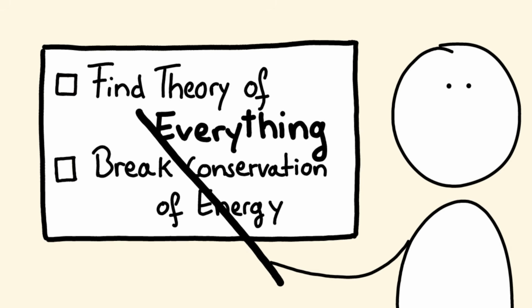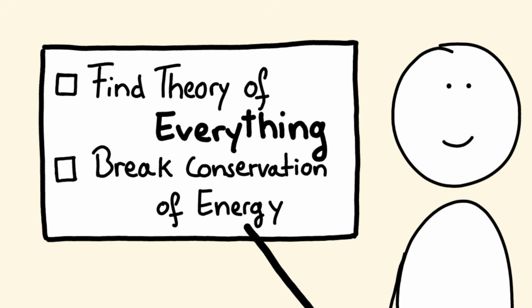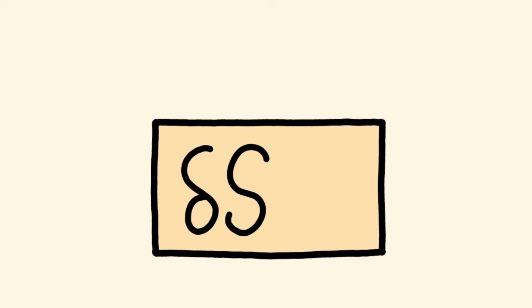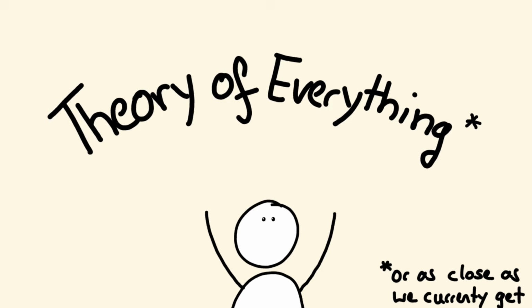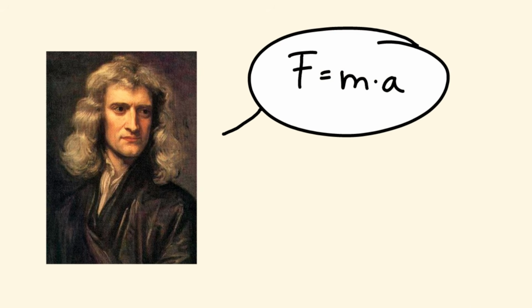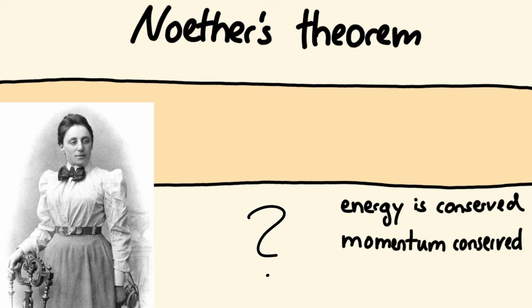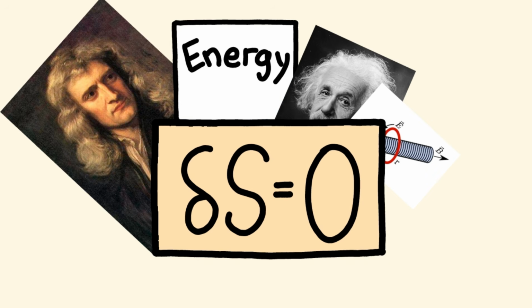Let's find the theory of everything and break conservation of energy. Best thing, we don't even have to stand up for this, because this equation already rules them all. This principle not only gives us Newton's equation, but also covers electromagnetism and even general relativity. It leads us to why and when energy and momentum are conserved, and it plays an important role in quantum physics.